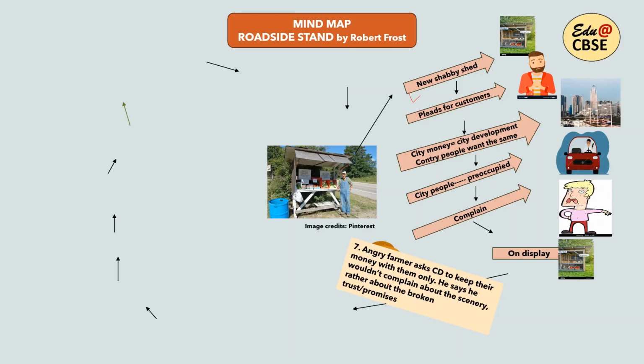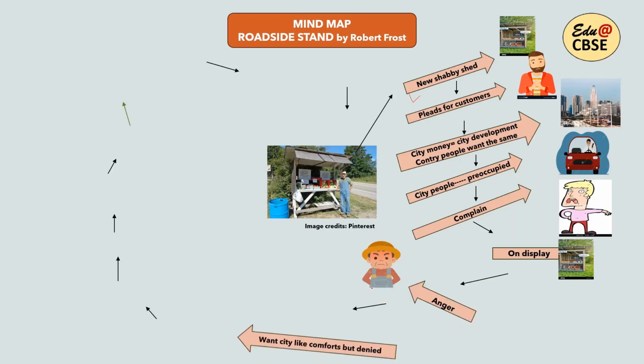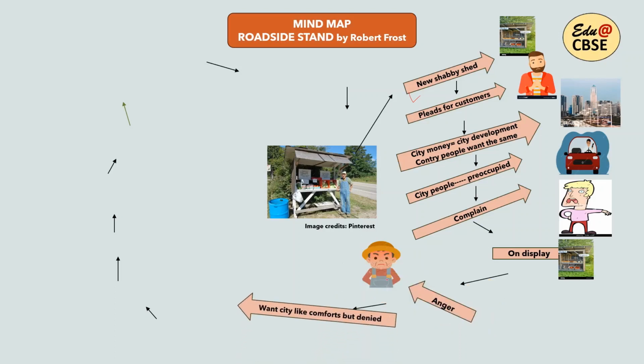He feels that these city dwellers, in whom he had placed his trust, would buy his produce when he put up a roadside stand and displayed it there, and like that some of the money would flow into his hand. When city dwellers do not buy his produce, he feels that his promise, the trust, has been broken. So he says that rather he would complain about broken promises.